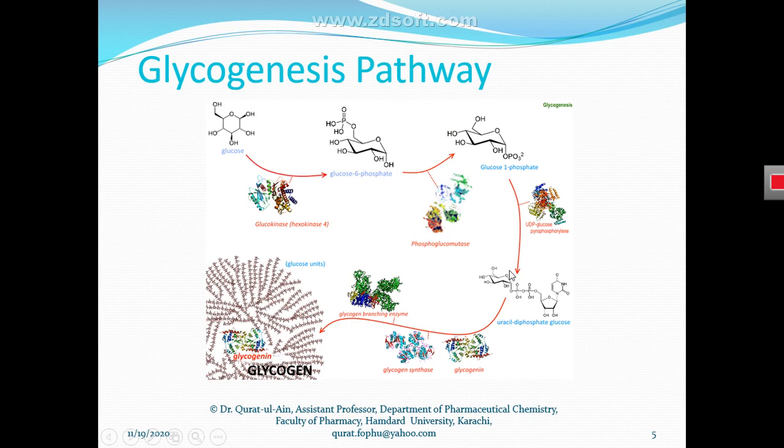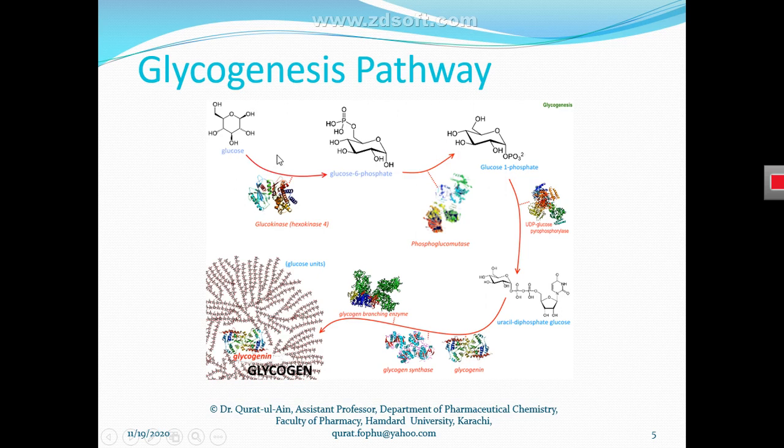What are intermediates of a pathway? An intermediate is a molecule that is synthesized during the reaction, not at the first stage or the last stage of the reaction, but in between the first stage and the last stage. So all these molecules that are synthesized between glucose and glycogen are intermediates of the glycogenesis pathway. So how this process takes place in our liver cell, how glycogen is synthesized, we discuss here.